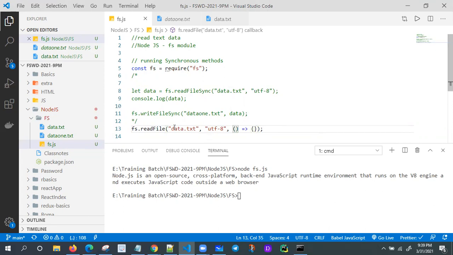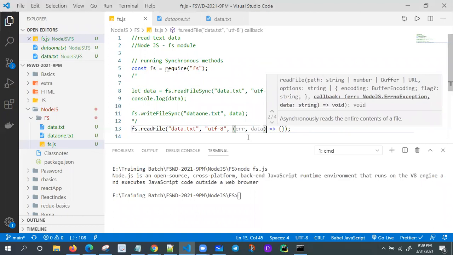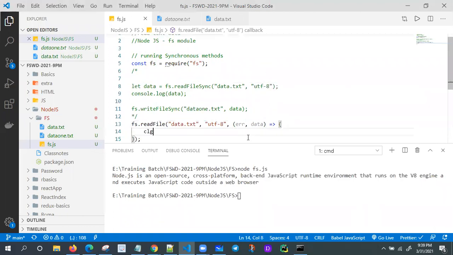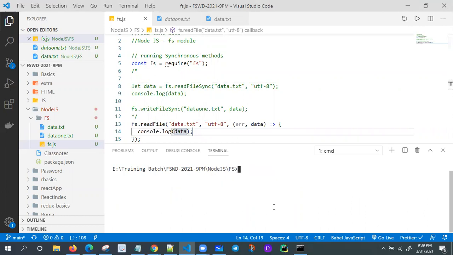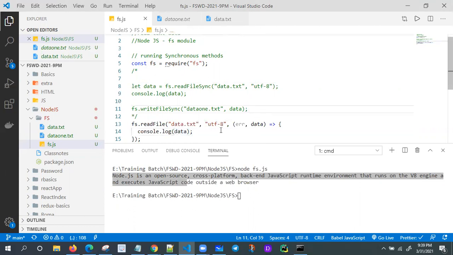While reading this data, we might get an error or data. Let me console.log the data. What does your data exactly contain? Let me execute this code now. I'm getting it perfectly, we're printing the data. So this is the way we need to execute the asynchronous methods.